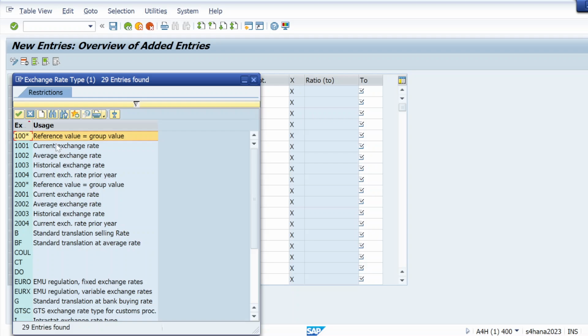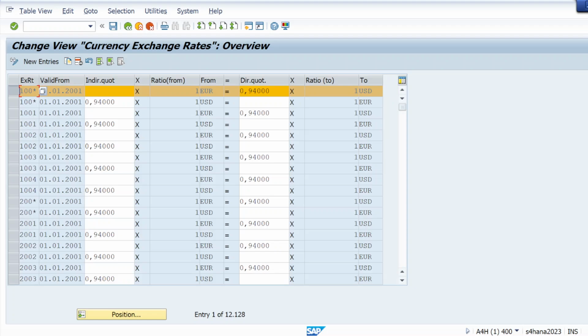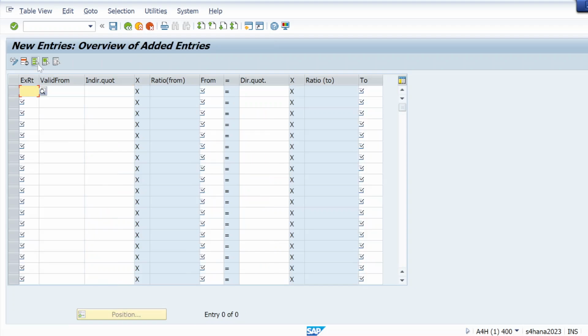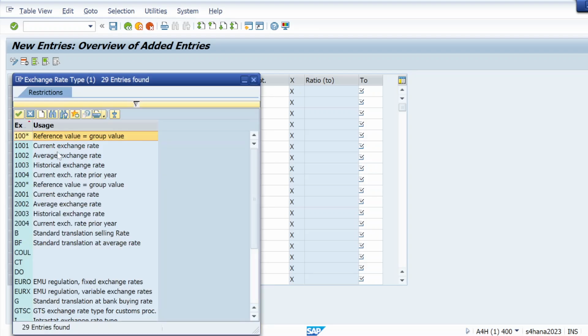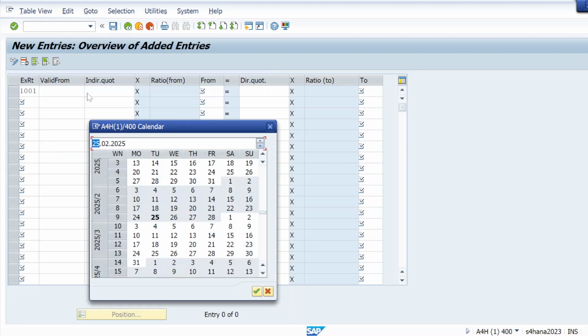So exchange rate, let me take reference value is equal to group value. Current exchange rate 2001, that we have to check. So if I take 100, then what will be the value? Reference value is equal to group value. Current exchange rate 1001 is the current. Let me take 1000. Current exchange rate valid from today's date.